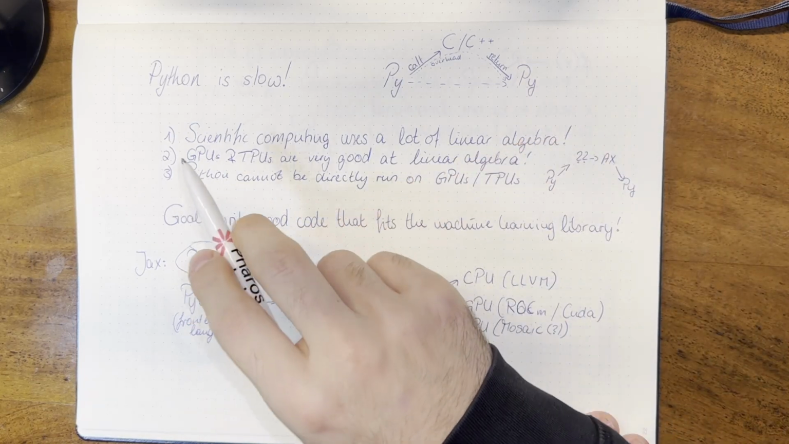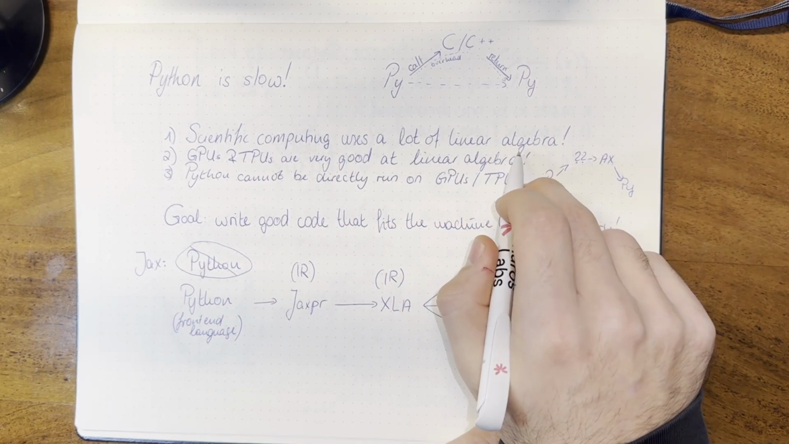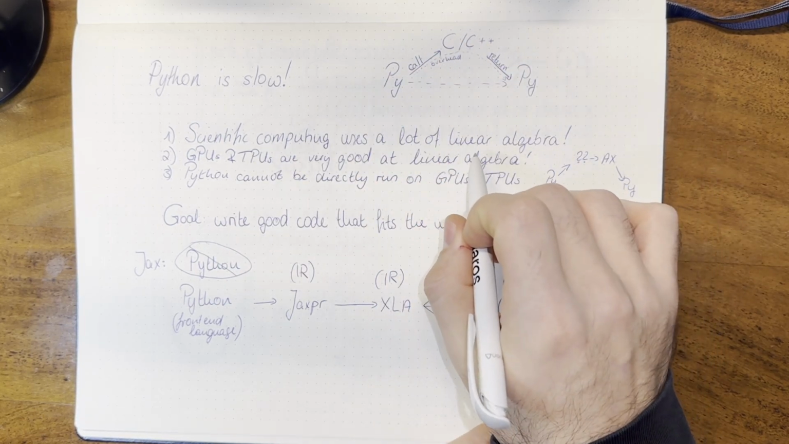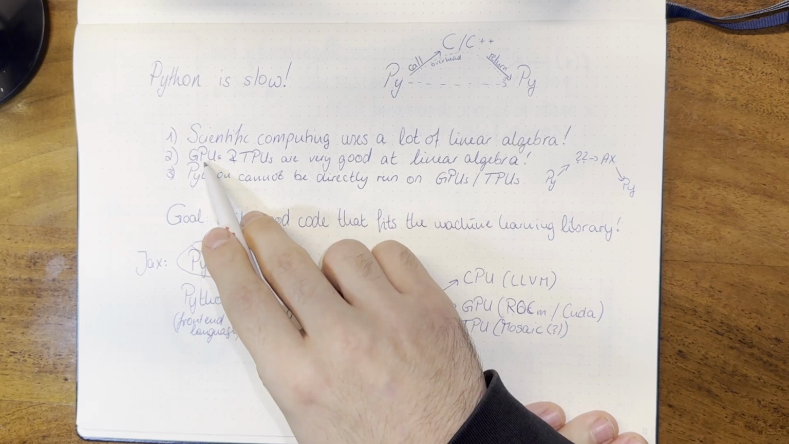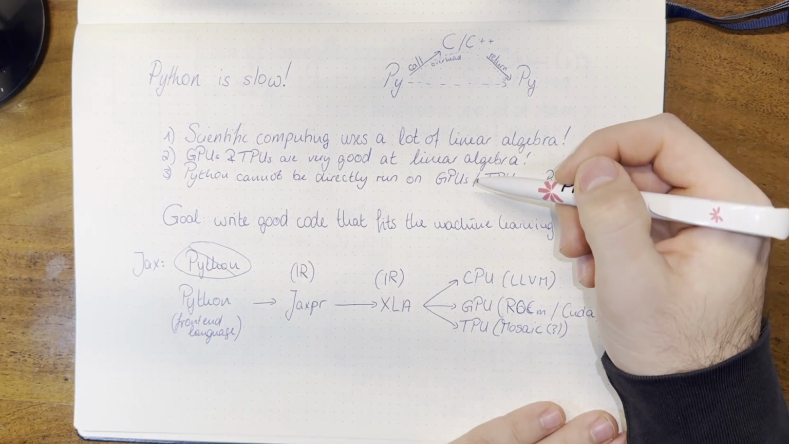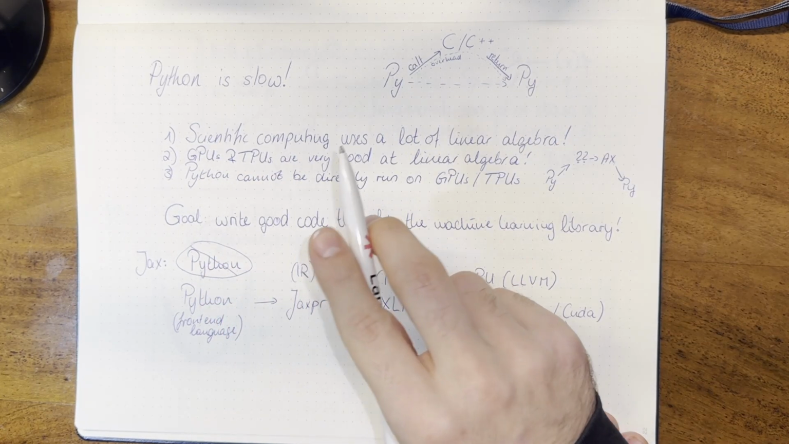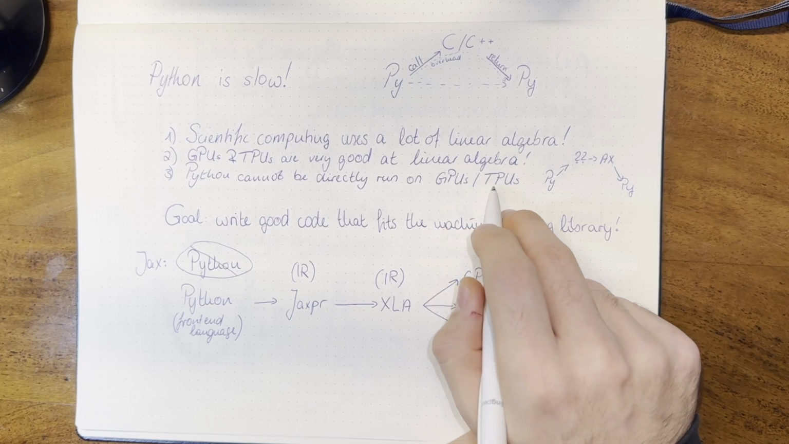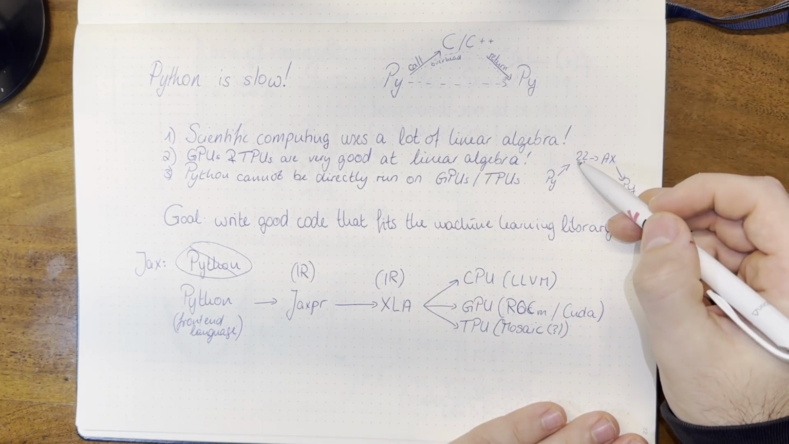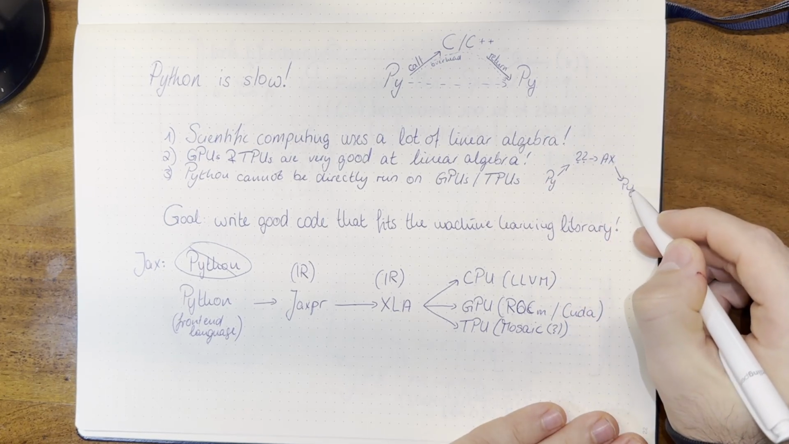So as I mentioned before, specifically for scientific computing, you need to run a lot of linear algebra. And Python itself is not very good at linear algebra because that requires a lot of loops. What we have instead are GPUs and TPUs, which are very good at linear algebra, so they can run a lot of matrix multiplication very fast. But the problem is that Python cannot be directly run on GPUs or TPUs. So what you would do instead is, again, use Python, compile it to something, and then run that on your accelerated hardware and then return the result back to Python.